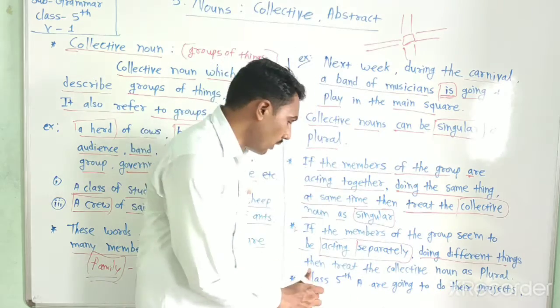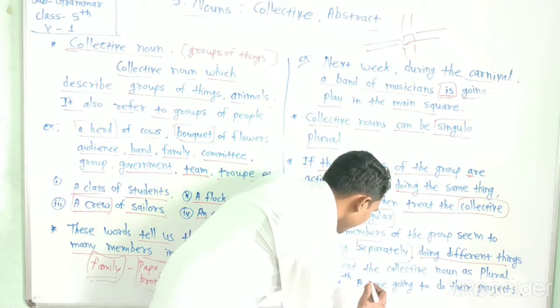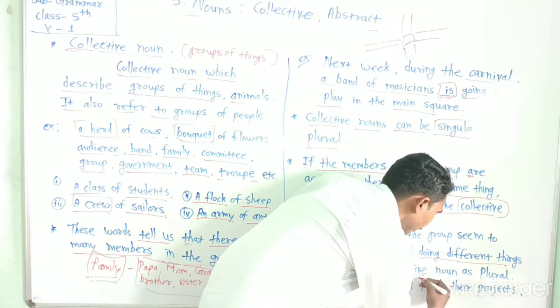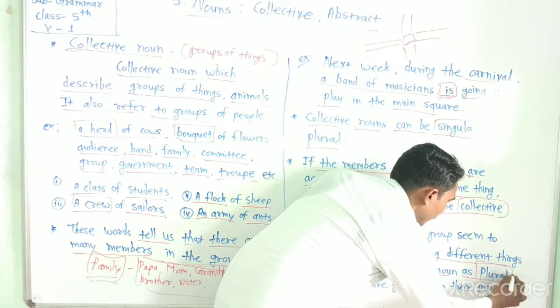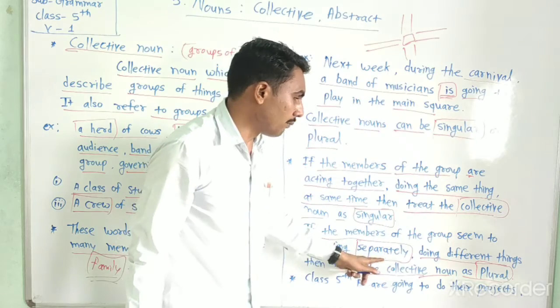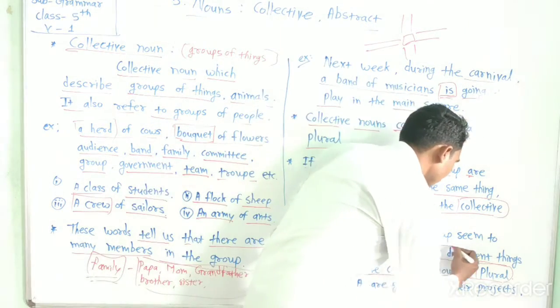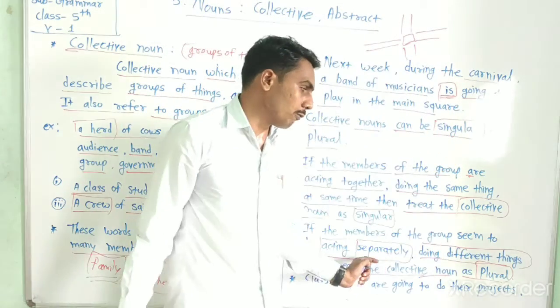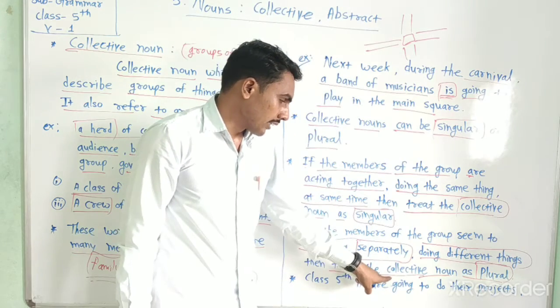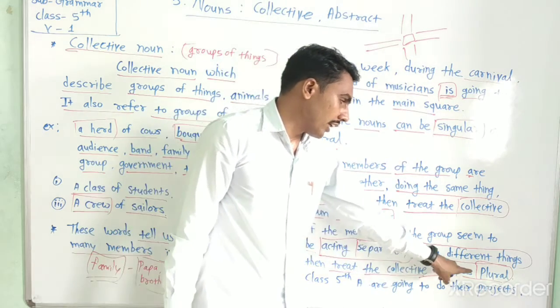Remember this, acting separately and doing different things, only then can you use the collective noun as a plural.